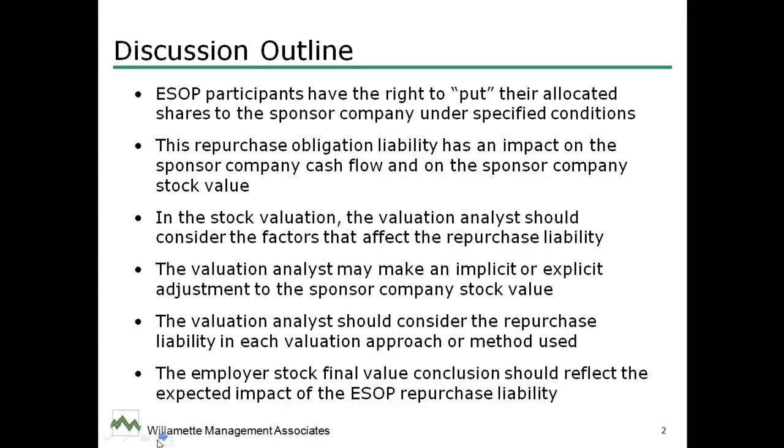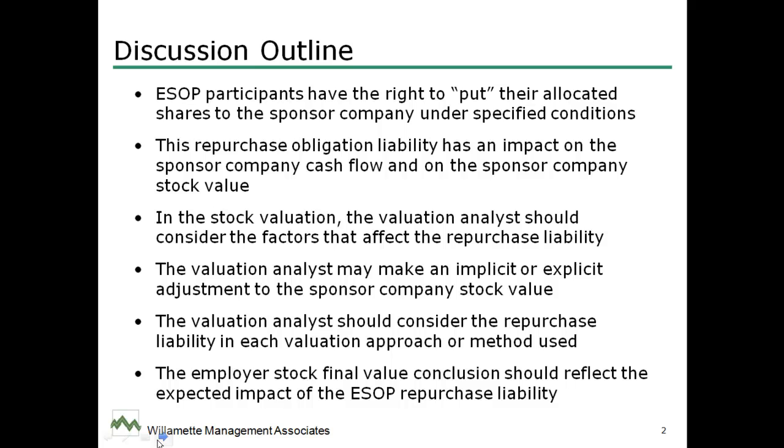In addition to making the adjustment, we have to realize that the adjustment should be made, or should be at least considered, in each of the valuation approaches and methods that we use. So we don't want to make an adjustment in one approach only and neglect to make a similar adjustment in another approach or another method.